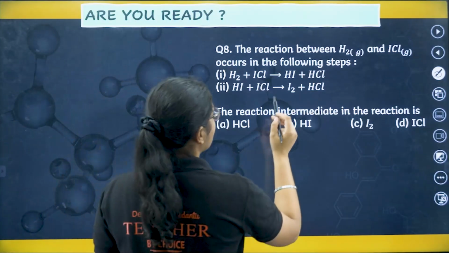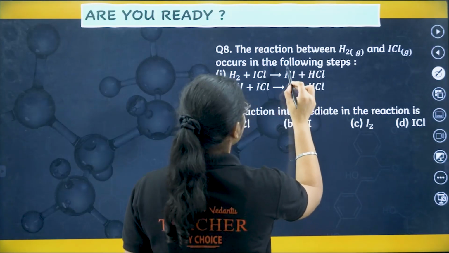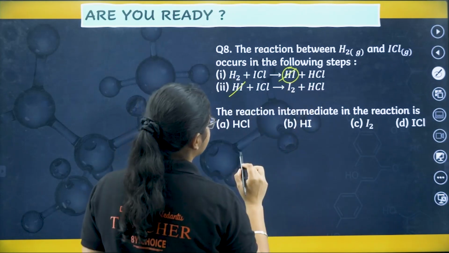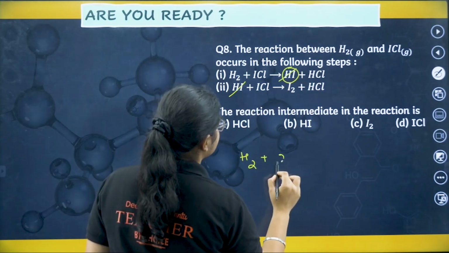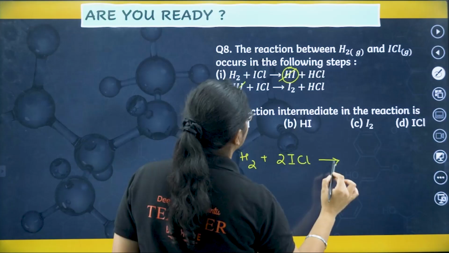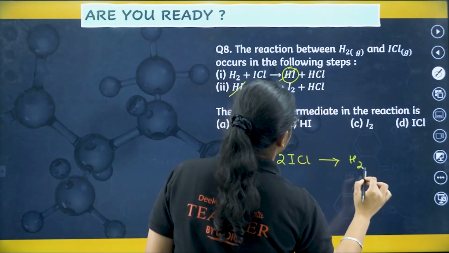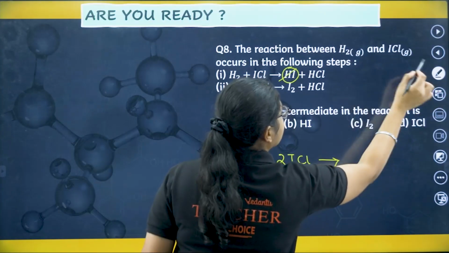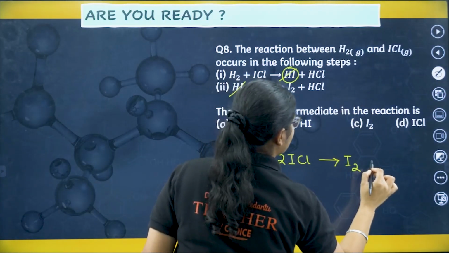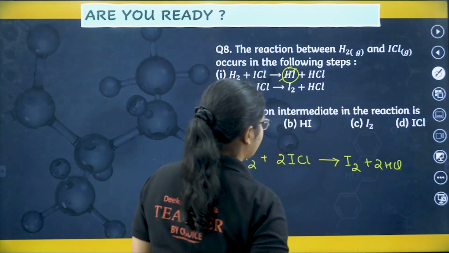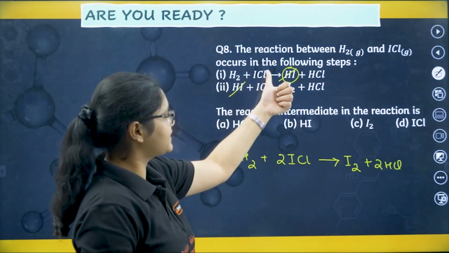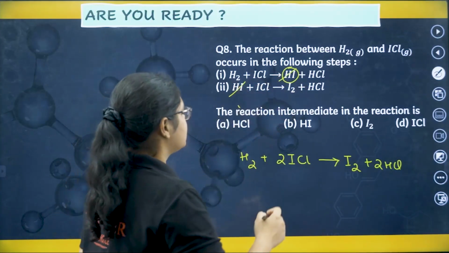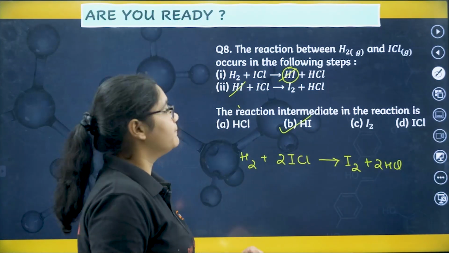So if you see the first one, here I can see HI. If I add these two reactions, the first one and second one, HI and HI will get cancelled. I'll get H2 plus 2ICl gives me I2 plus 2HCl. Right now, something you can see, HI. HI is formed in the first reaction and in the second step it is consumed. So the intermediate in this reaction is HI, that is option number B here.